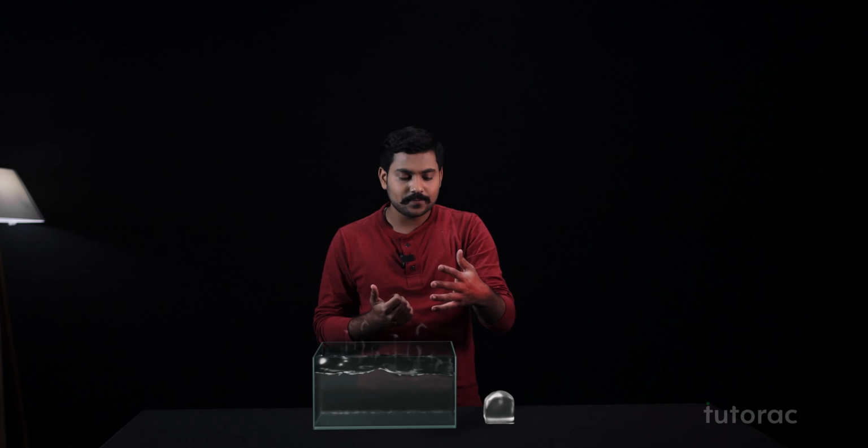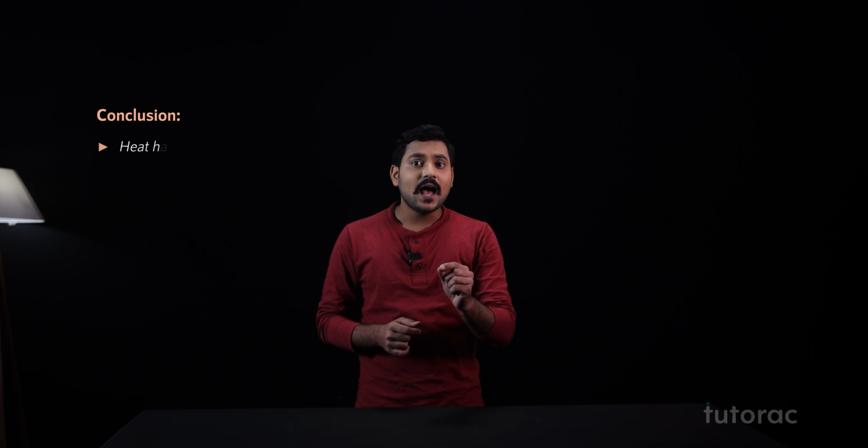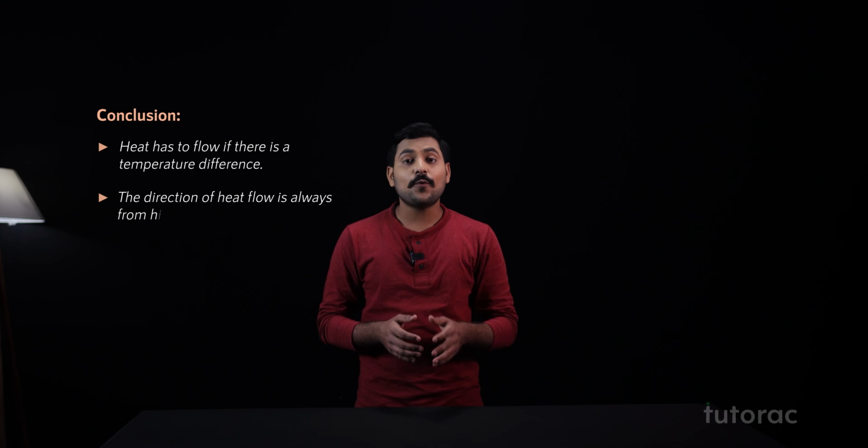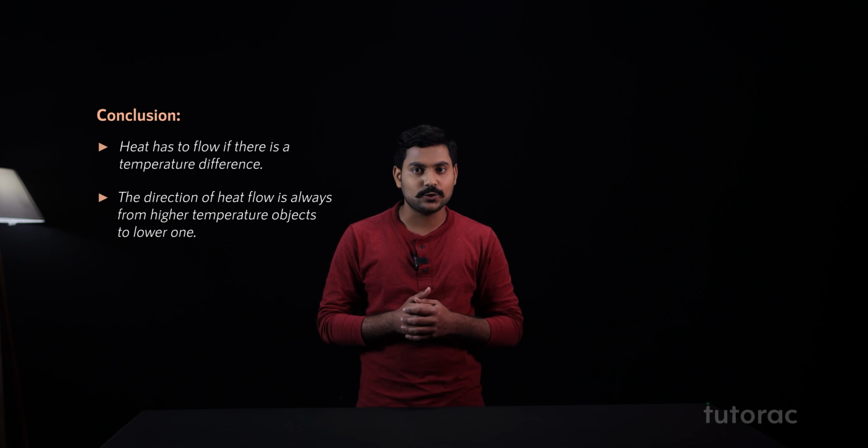Now, I take my hand back. Now, my hand is as hot as it was earlier. If I place the same hand again on a cube of ice, what will happen? The temperature of my hand will again decrease. How? Because heat is flowing again from the high temperature object, that is my hand, to the ice, which is the lower temperature object. Thus, from all these experiments, you should always keep in your mind that heat has to flow if there is a temperature difference, and the direction is always from high temperature objects to the lower temperature ones.